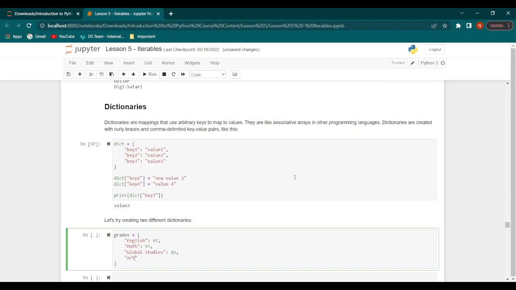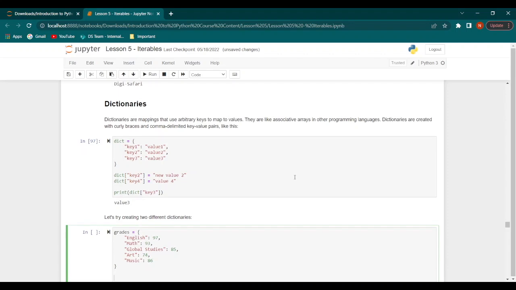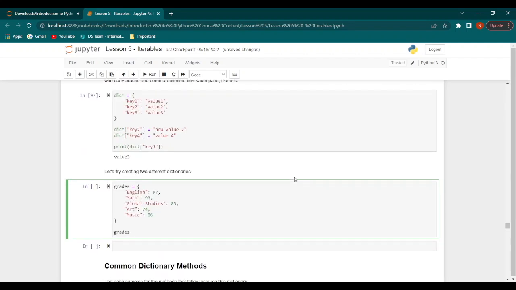art, colon 74, and finally let's have music as 86. Next we say grades of global studies, and let's say that the grades were revised.